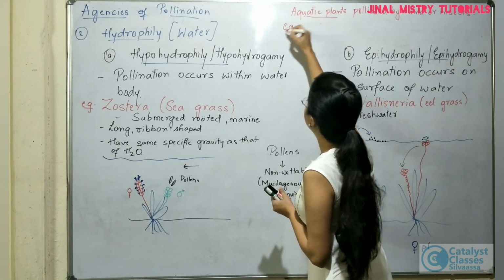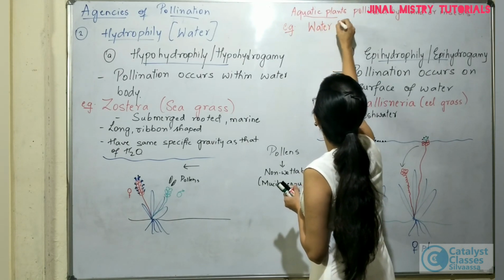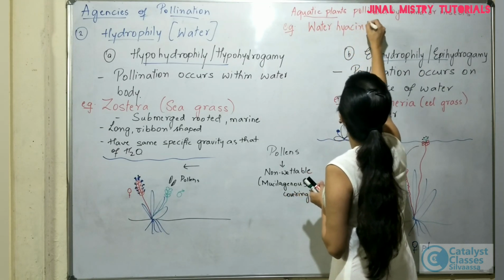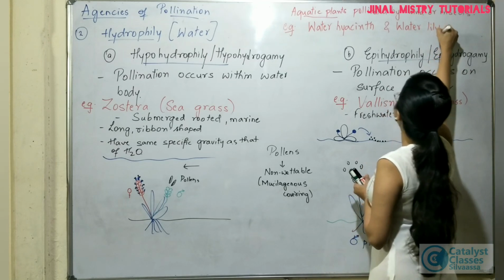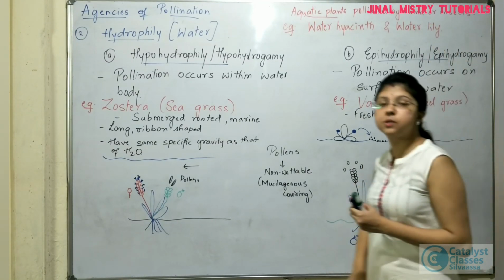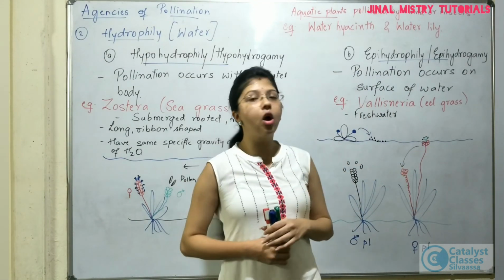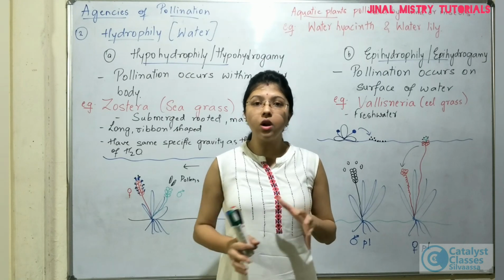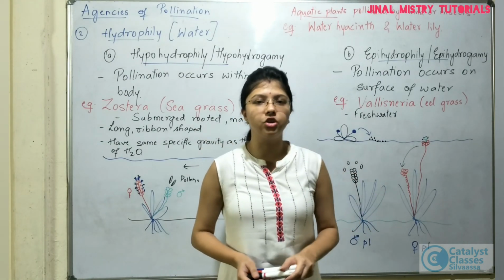Example of such plants will include water hyacinth and water lily. These are the two plants which are aquatic in nature, that means they grow in water bodies, but then the pollinating agent instead of water is either wind or insects. So this is all about the hydrophily, in which water acts as a pollinating agent. Thank you.